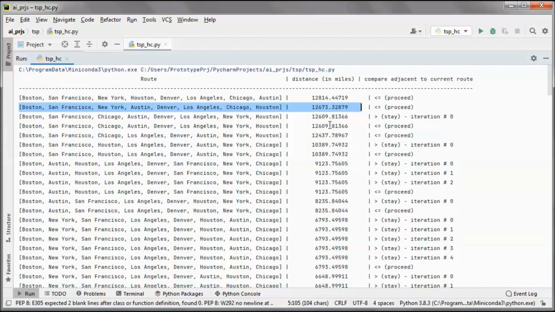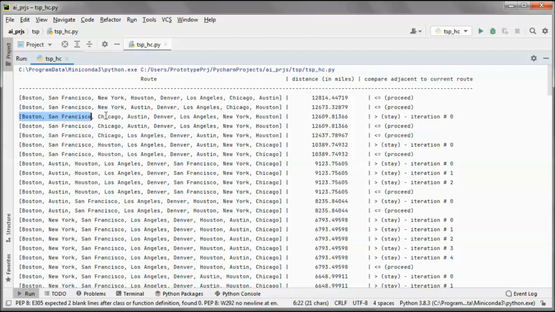And here we take a look at the adjacent route, this one, and it is also shorter, so we proceed, and the difference between those two is that Chicago and New York are flipped.